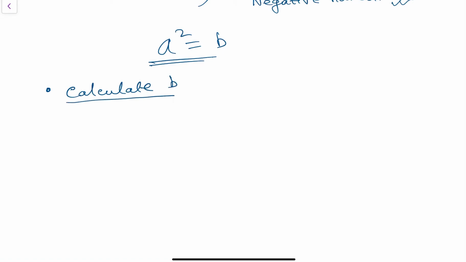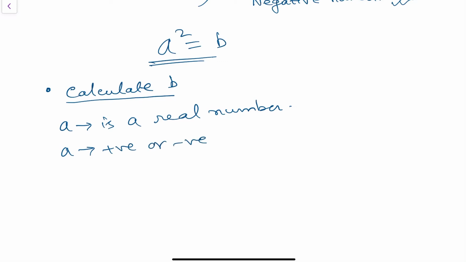So in this relation a is a real number, and a might be a positive real number or a negative real number, but in both cases the value of b is always positive.